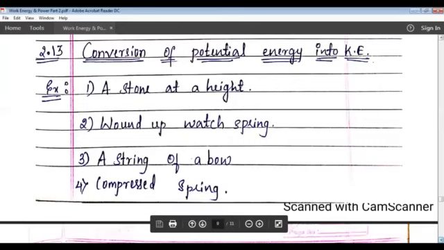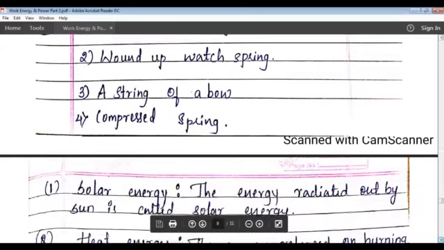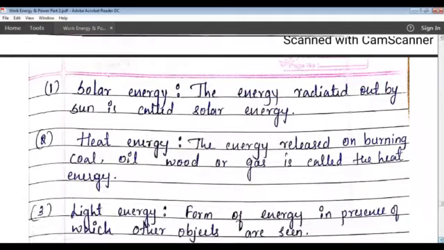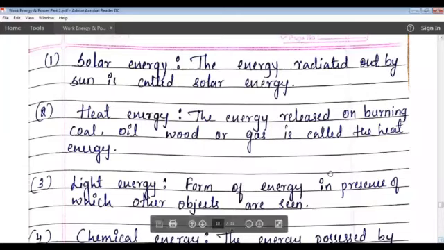So now we will learn about different forms of energy. You already learned the forms of energy in the heat chapter in class 9. I'll just go through the definitions. The first one is solar energy. Solar energy is nothing but the energy radiated out by the sun. It is known as solar energy.